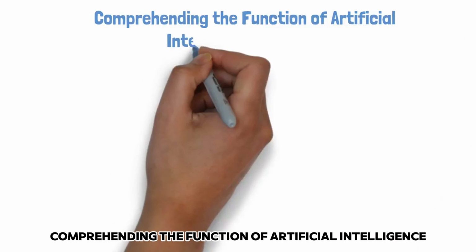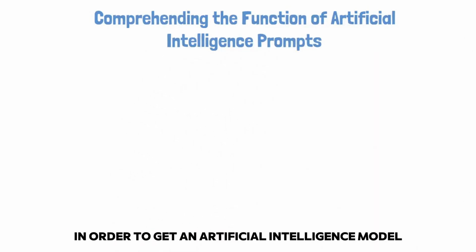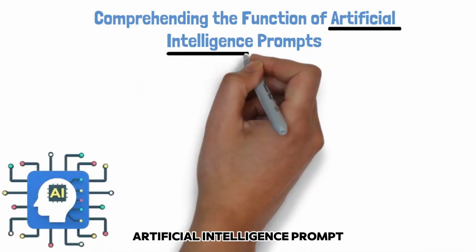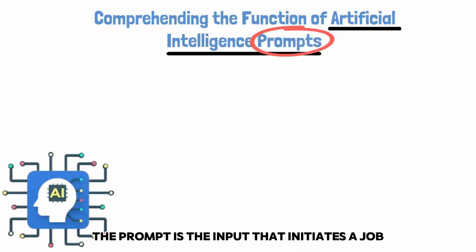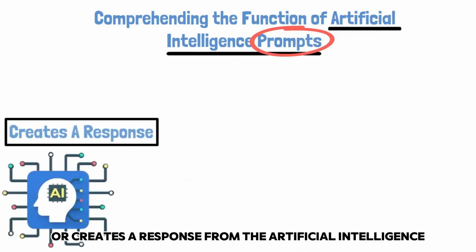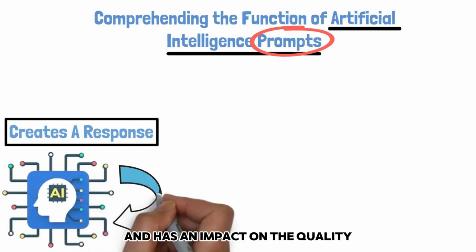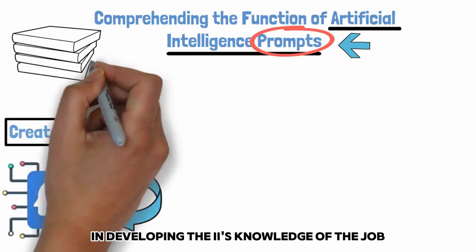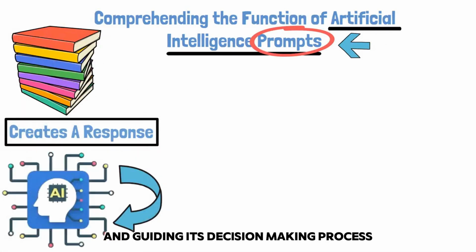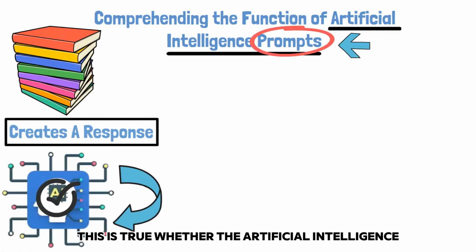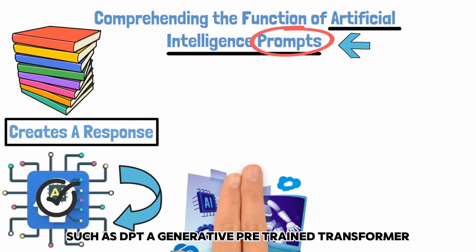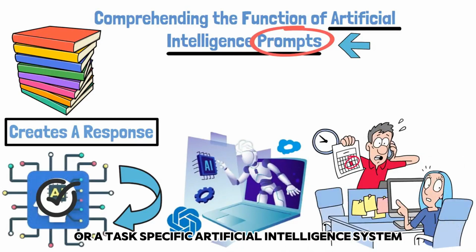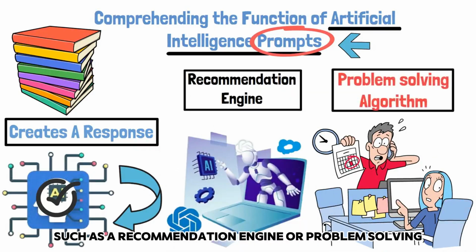Comprehending the function of artificial intelligence prompts. In order to get an artificial intelligence model to respond in the way that you want it to, it is essential to craft the ideal artificial intelligence prompt. The prompt is the input that initiates a job or creates a response from the artificial intelligence, and it has an impact on the quality and relevancy of the output that it produces. It is the prompt that plays a vital role in developing the AI's knowledge of the job and guiding its decision-making process. This is true whether the artificial intelligence is interacting with a language model such as GPT, generative pre-trained transformer, or a task-specific artificial intelligence system such as a recommendation engine or problem-solving algorithm.